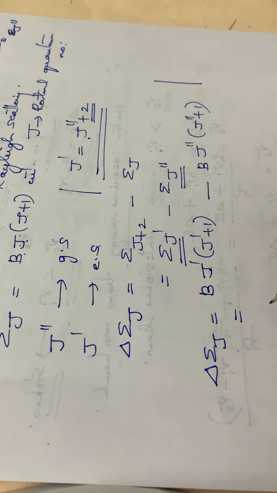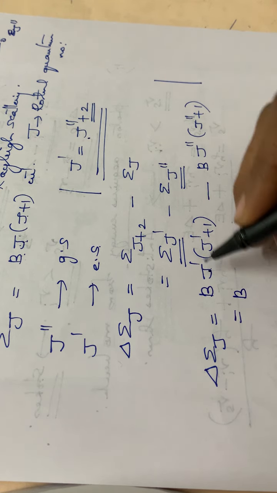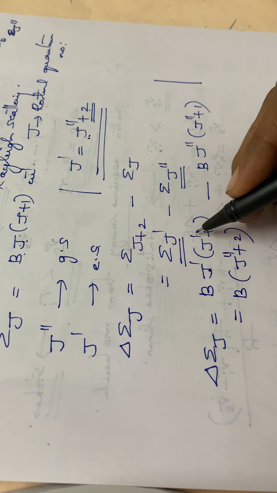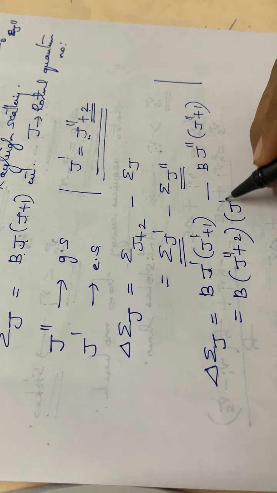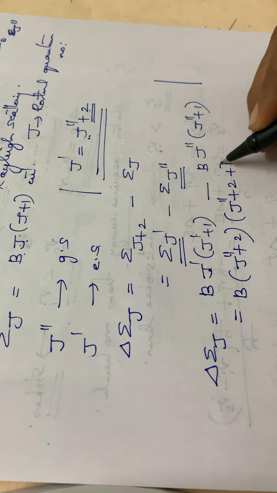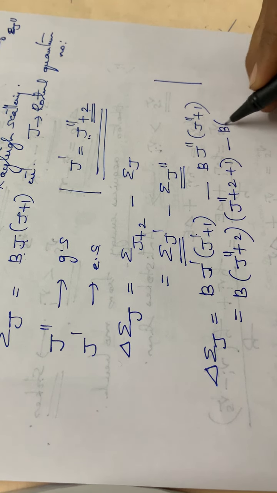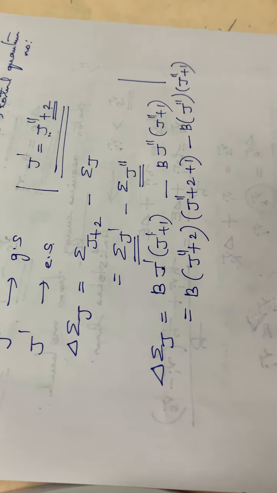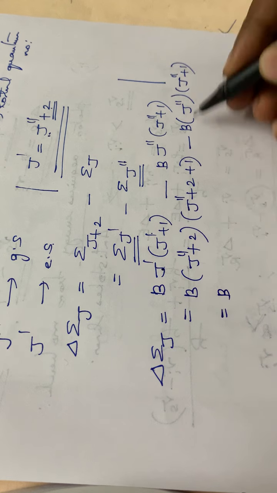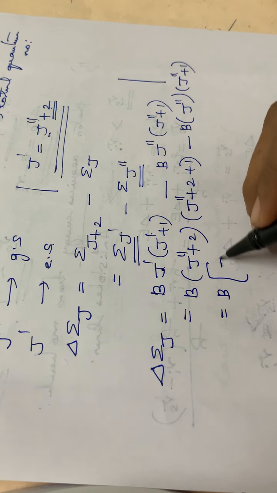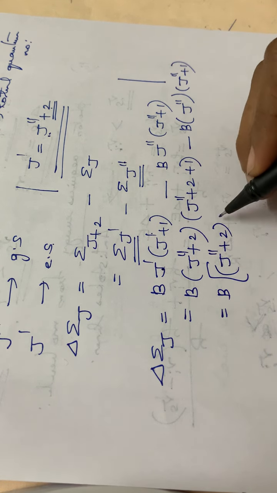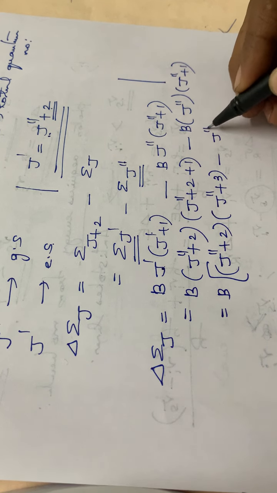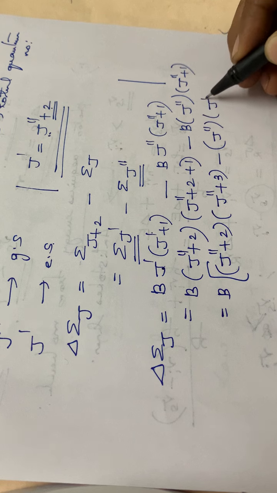So B into J dash, that is J2 dash plus 2, into J dash plus 1, that is J2 dash plus 2 plus 1, minus B into J2 dash into J2 dash plus 1. That is equal to, we can take B common, B into J2 dash plus 2 into J2 dash plus 3 minus J2 dash into J2 dash plus 1.